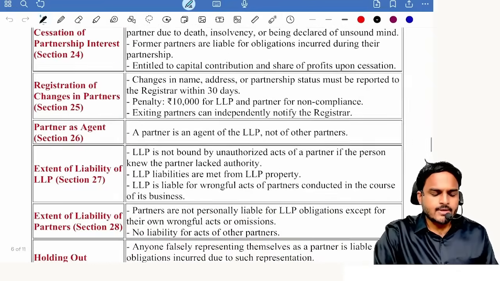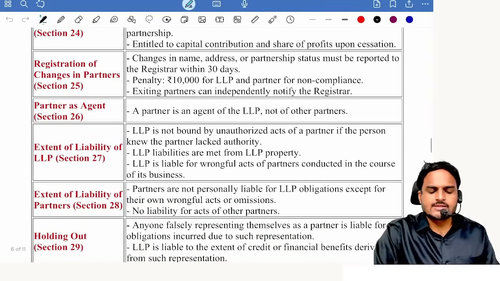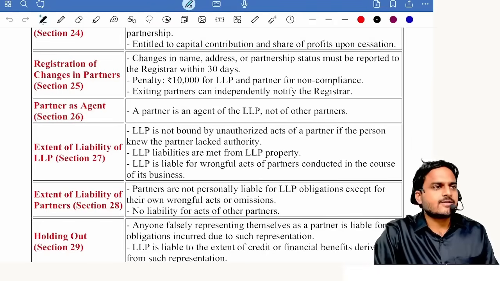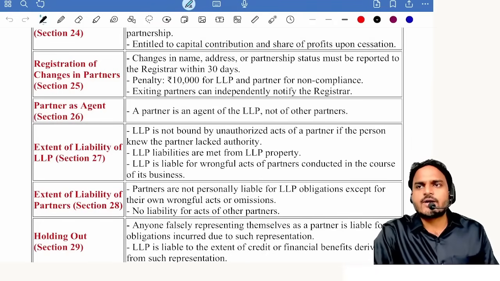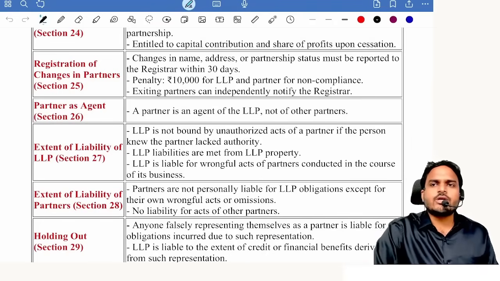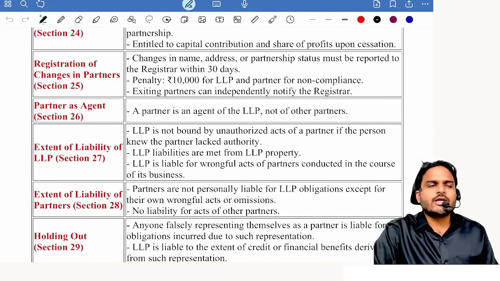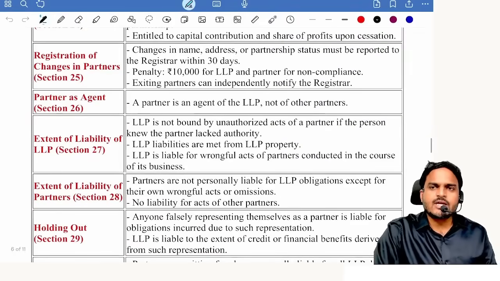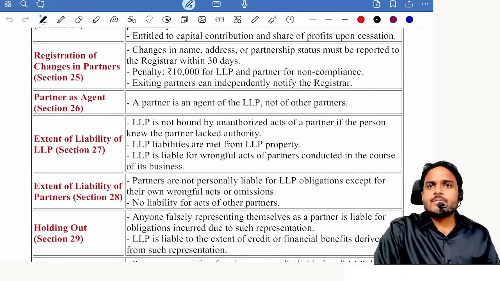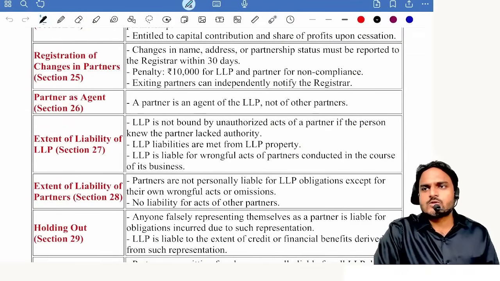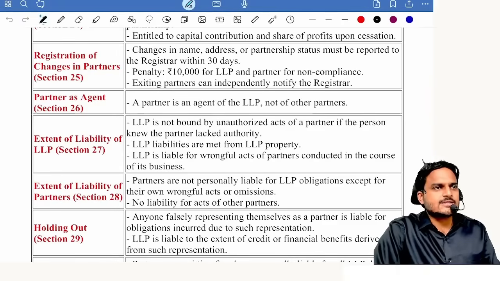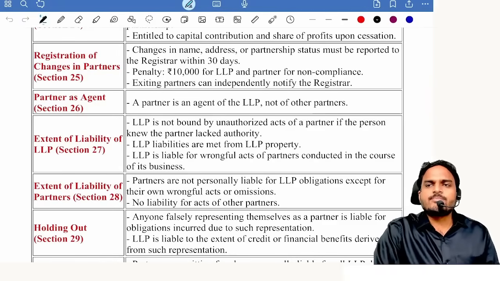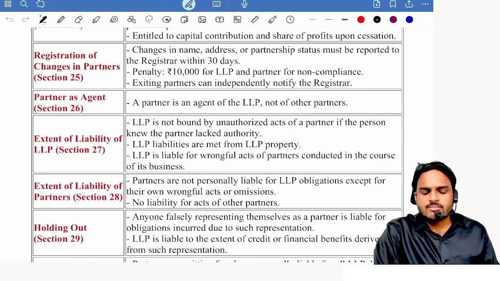Next one, registration of changes in partners. Within 30 days of change of name? No. Within 15 days. Within 15 days of change of name or change of address particulars, it is the duty of the partner to communicate with LLP. LLP has to communicate with the registrar within 30 days of receipt of information from the partner. And the same 30 days concept is for filing a resignation by a partner also. If any partner is resigning or retiring, upon receipt of that information LLP has to communicate with ROC within the same time limit, 30 days.